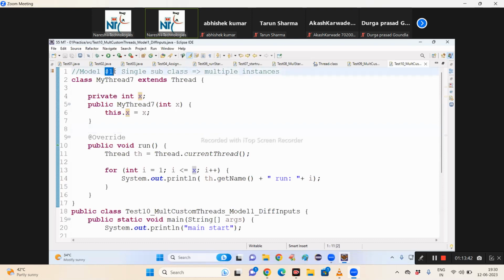If I take model 1, single subclass, multiple instances, we can execute only the same logic in multiple custom threads. But in my project, there is a chance that I need to execute different logic. Everyone understand? If you want to execute different logic, then do I need one run method or multiple run methods? Multiple run methods. Can I override the run method multiple times in a single class? No. Then I need multiple subclasses.